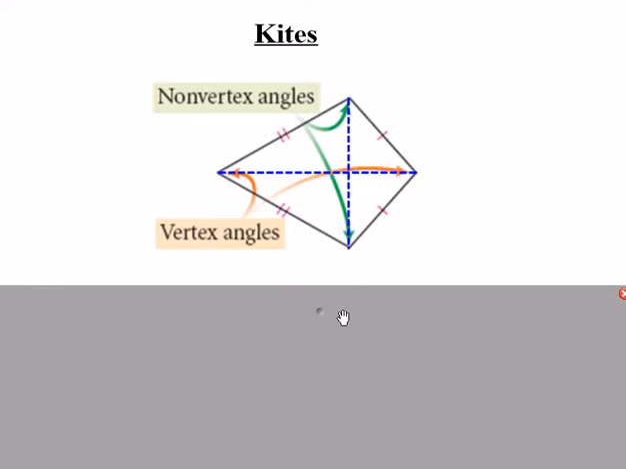So with a kite, what makes a kite is that it has consecutive congruent sides. So we have 2 sides that are next to each other that are the same, and another 2 sides that are next to each other that are the same. The angles that are created where the 2 non-congruent sides meet, those are called the non-vertex angles. The angles that are created where the 2 congruent sides meet, those are called the vertex angles.